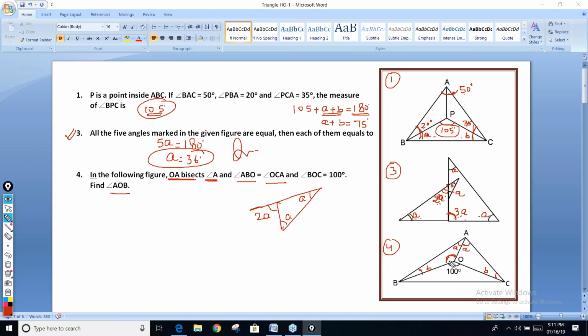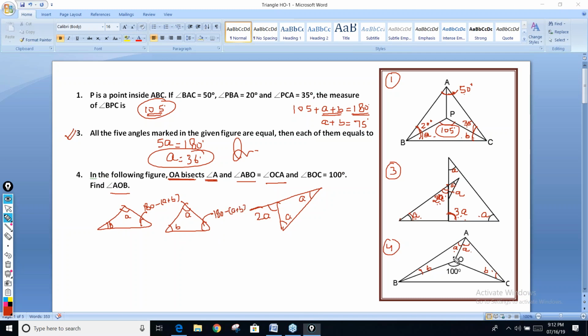Now, one thing you should remember for these kinds of questions, or for further also: if two angles of two triangles are equal, these two angles are equal, and these two angles are also equal, then the third angle, the remaining angle, also has to be equal. Did you get it? What did I say? If two of the angles are equal, this angle is A, this angle is B, and there is another triangle whose two angles are also equal, so the third angle automatically has to be equal. This angle also will be 180 minus A plus B. And this angle will also be 180 minus A plus B.